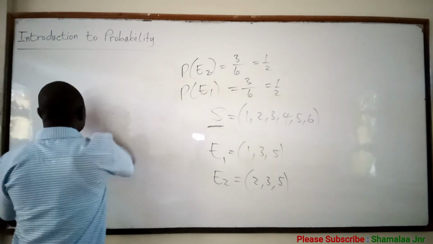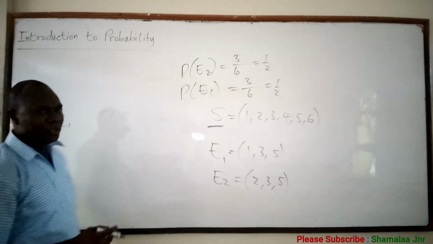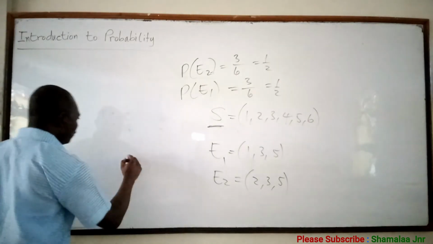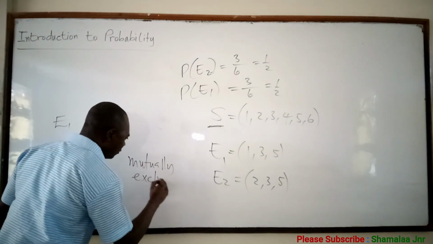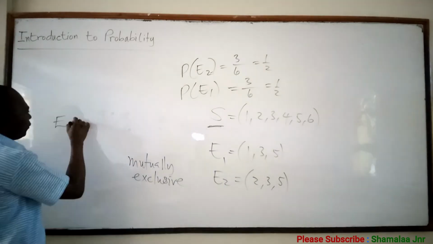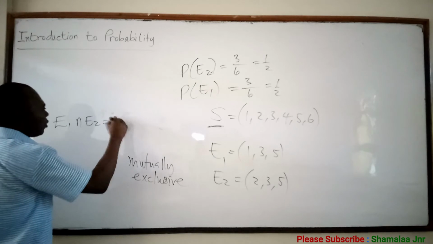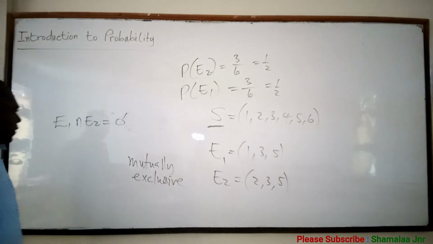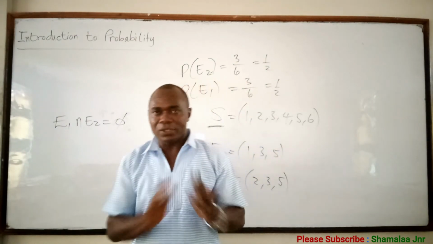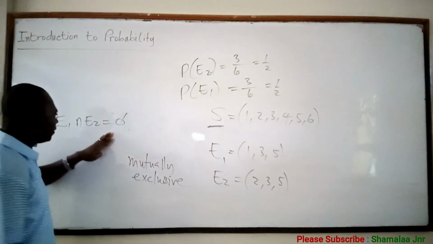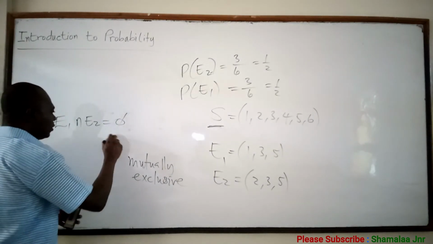Now, you also have this. Two events, E1 and E2, are said to be mutually exclusive if E1 intersection E2 is equal to the null set. So two events E1 and E2 are said to be mutually exclusive if their intersection is equal to the null set. So you can write it this way or this way.